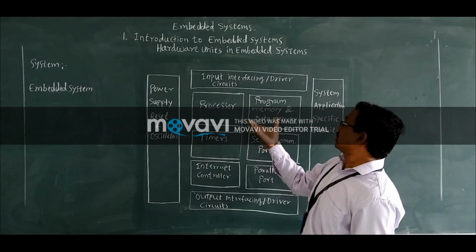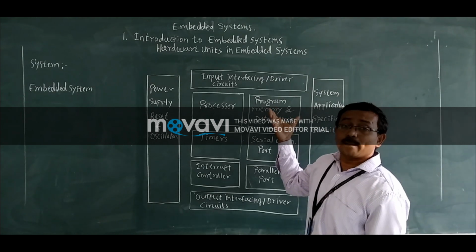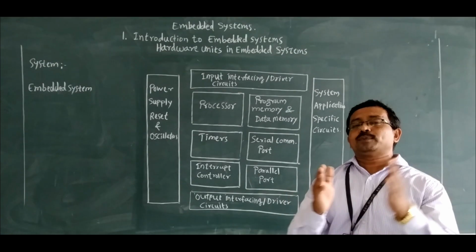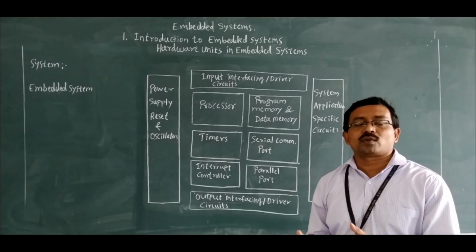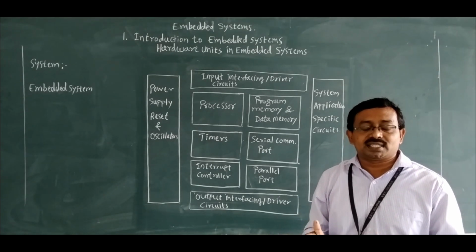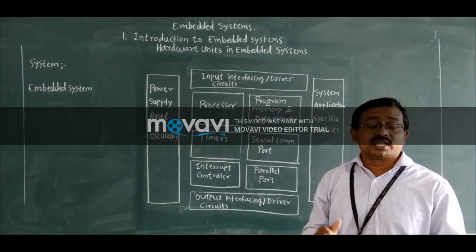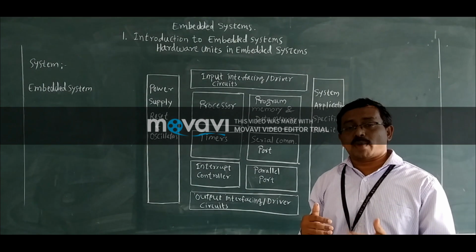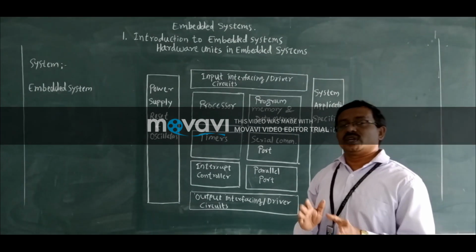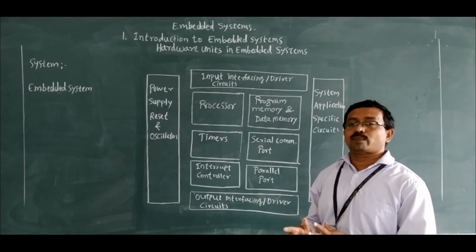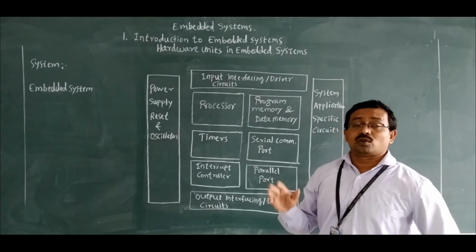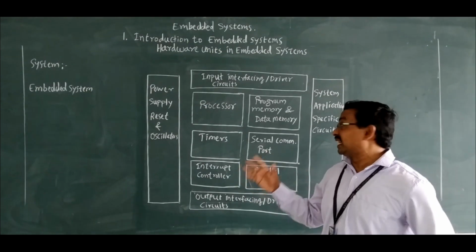Now the next part is program memory and data memory. The memory is generally of two types. One is volatile, another one is non-volatile. Volatile memory means such a memory which does not retain the data when the power gets off. And non-volatile memory means such a memory which retains the data when the power gets off. Even if the power fails, non-volatile memory will retain its data.